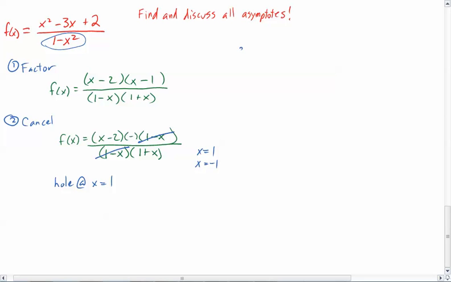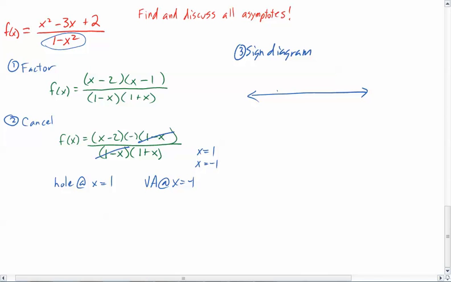I'm going to suggest that we do a sign diagram. Okay, and so let's do a sign diagram. Now for the sign diagram, we need our asymptotes, and we need our discontinuities, and we need our x-intercepts. And so we've already found that we have a vertical asymptote at x equals negative 1, because this one was the vertical asymptote, that one was the hole or the discontinuity.